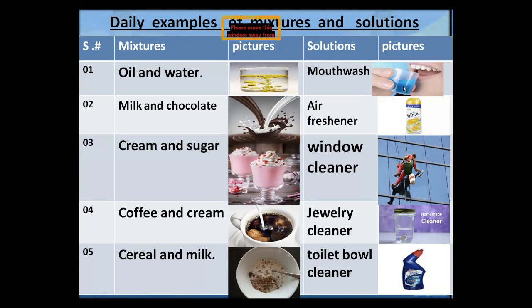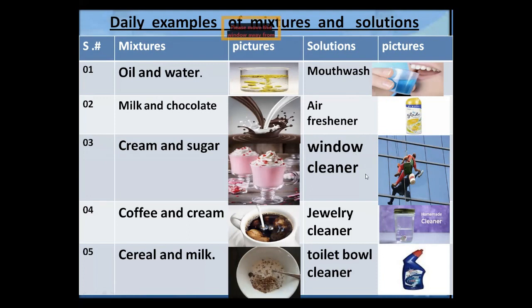Mouthwash is a clear, transparent, light blue color. It means it is an example of a solution. Now the second thing is air freshener. When we spray it in our room, it is dissolved in our air. So it is an example of a solution.